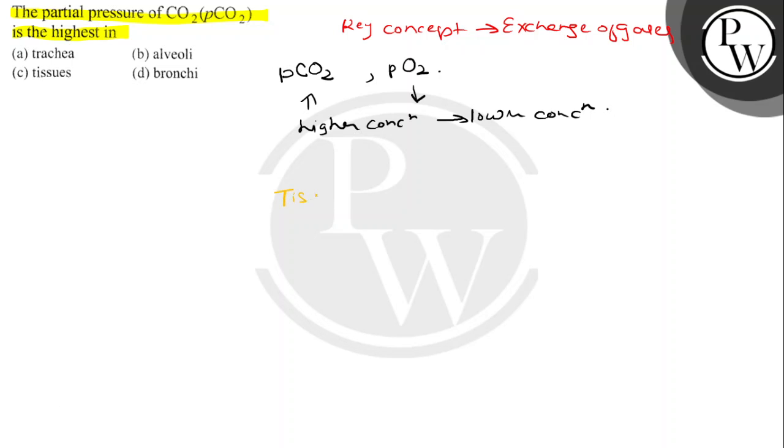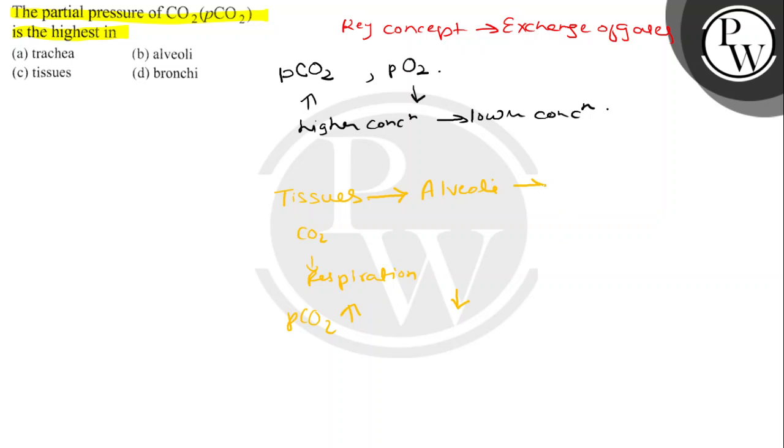In the tissues, a lot of CO2 is produced by means of respiration. So the partial pressure of CO2 in the tissues is always very high. Then tissues transfer this CO2 via blood into the alveoli. So partial pressure of CO2 in the alveoli is less.